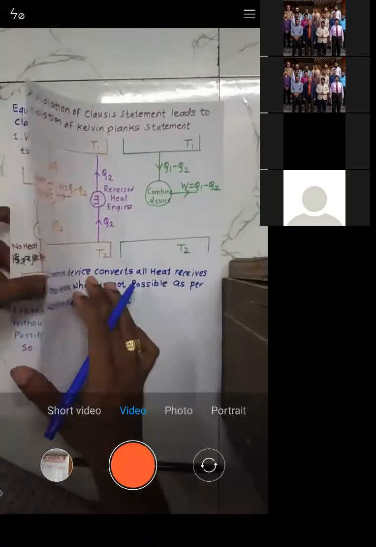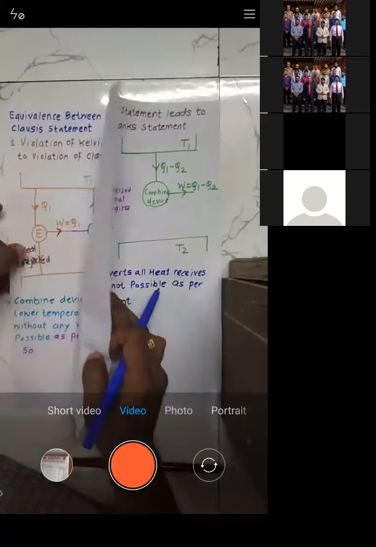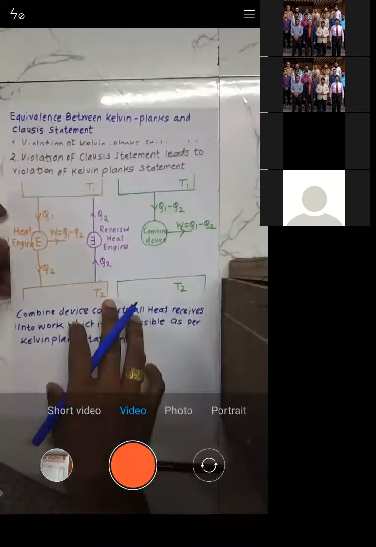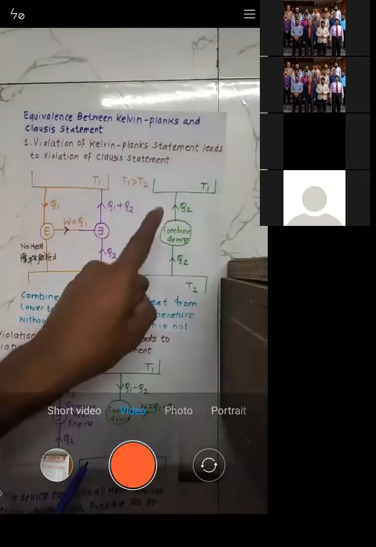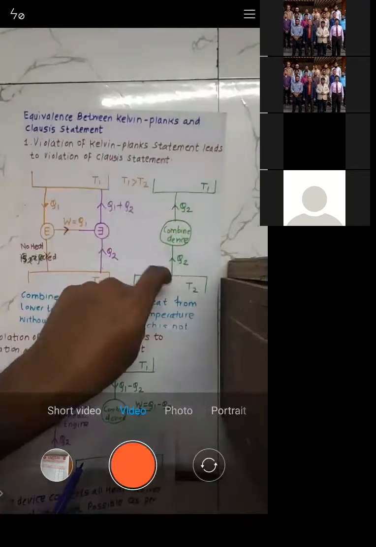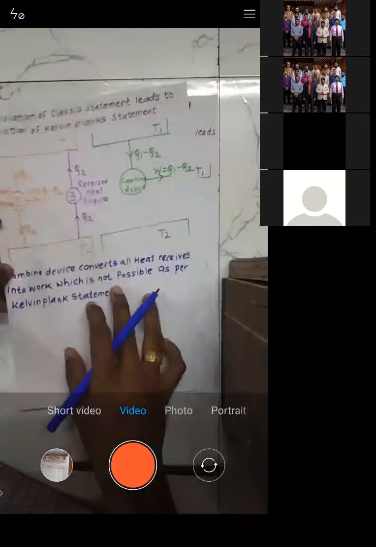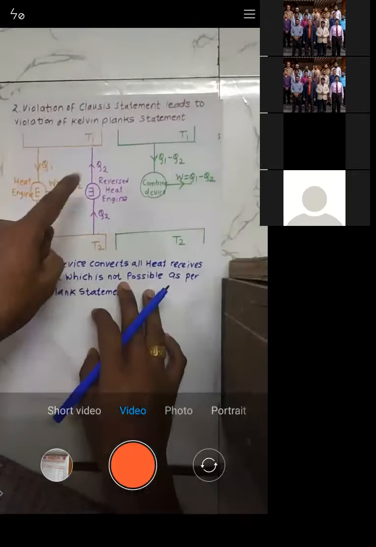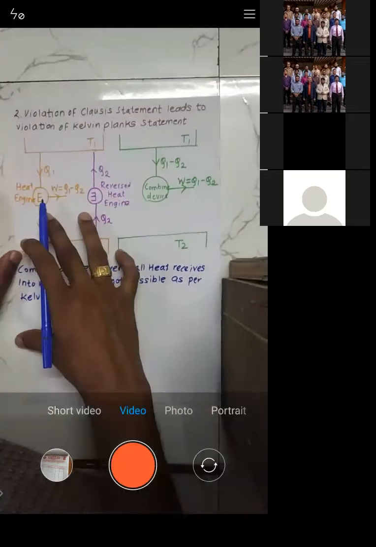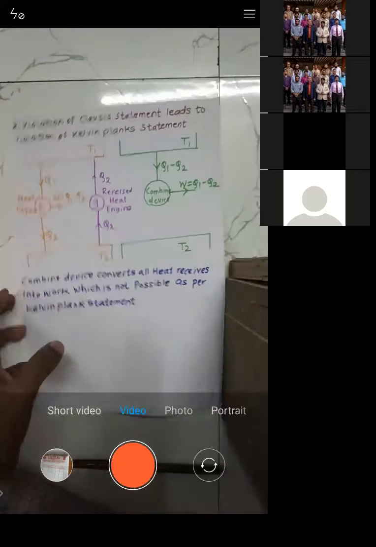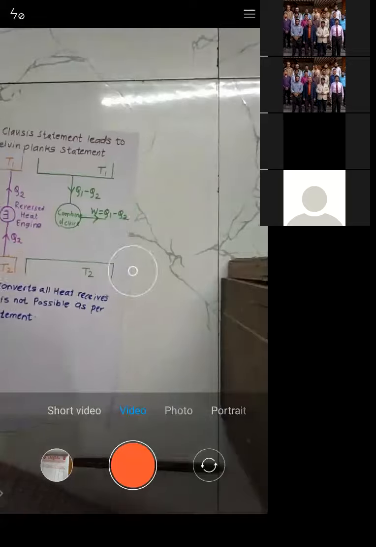We have tried to establish an equivalence between Kelvin-Planck's and Clausius statements. When we try to prove the Kelvin-Planck statement is wrong, we conclude that the Clausius statement is wrong. When we try to prove the Clausius statement is wrong, we conclude that the Kelvin-Planck statement is wrong. So that means both the statements are one and the same. Is that okay?